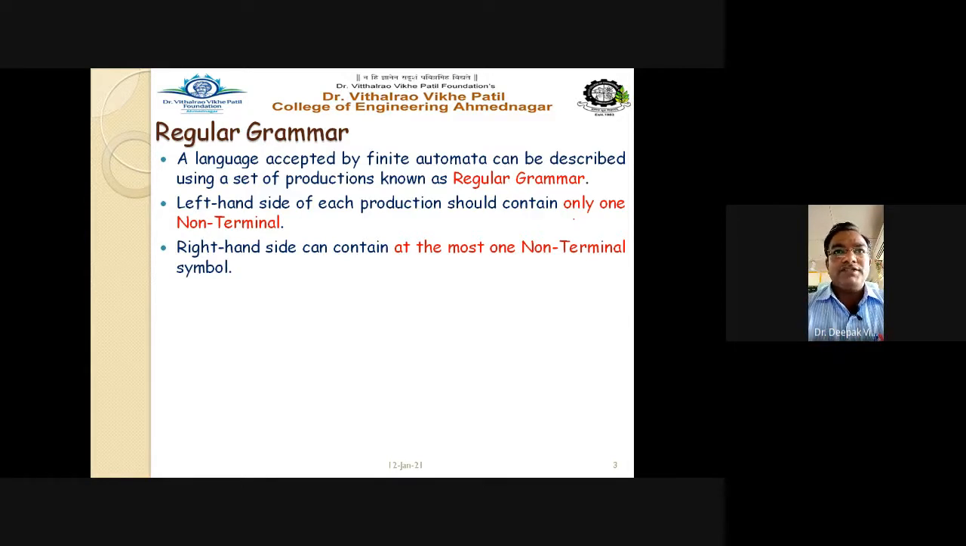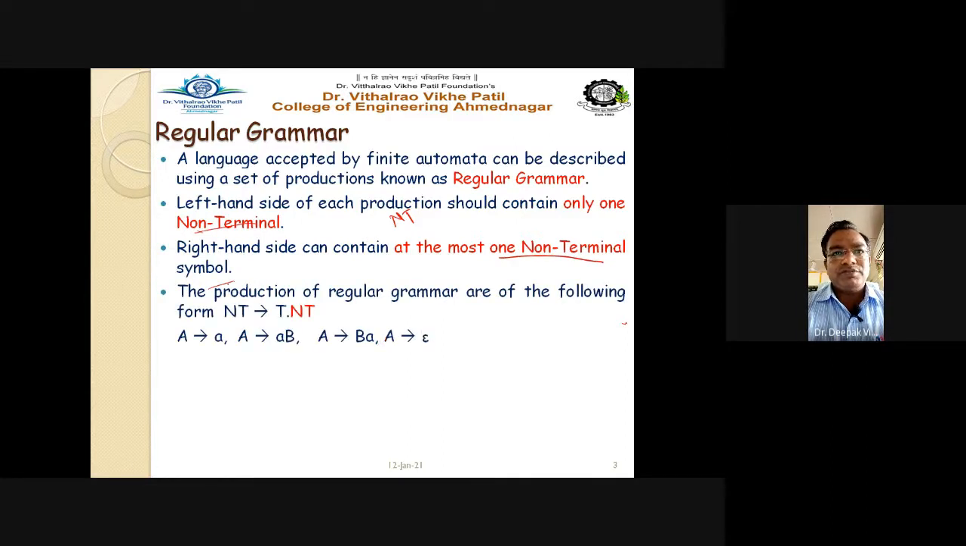On the left hand side of each production, it should contain only one non-terminal. So on the left hand side, it must have only one NT there, right? And the right hand side can contain at the most one non-terminal symbol. So the format of this particular grammar must be like this: NT gives you T followed by NT.